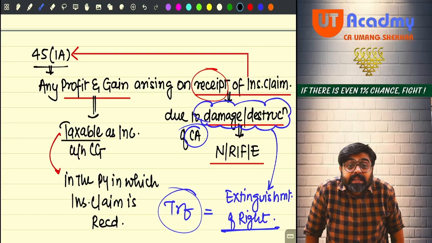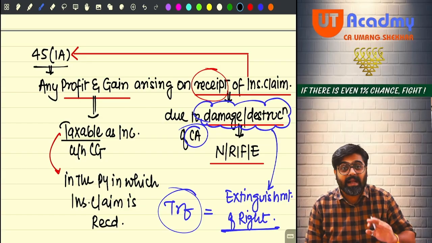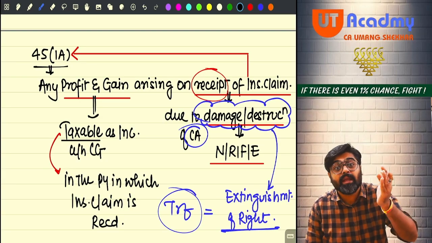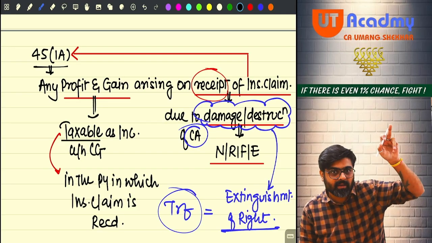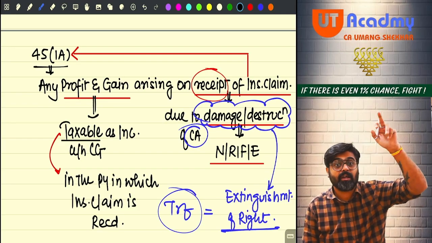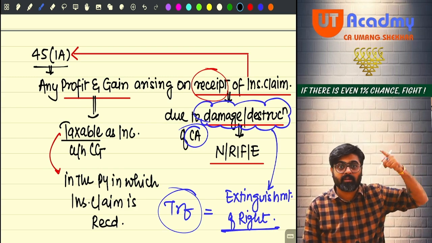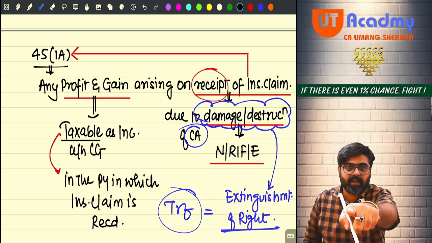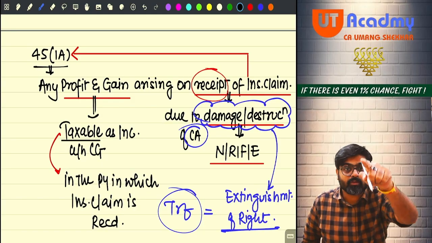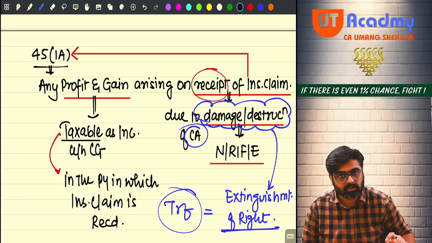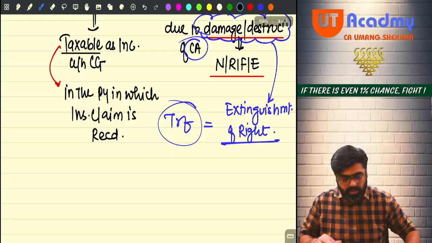So there is extinguishment of right happening on damage or destruction, and that is nothing but your transfer. If you remember the definition of transfer, the term transfer as per 2(47) includes sale, exchange, relinquishment of capital asset, or extinguishment of right in a capital asset. So this is a transfer happening in the year of damage or destruction. Yes or no?